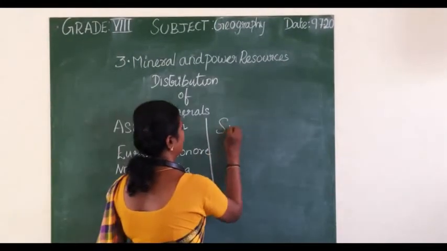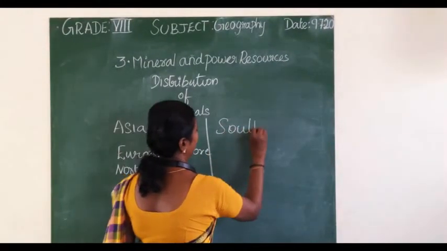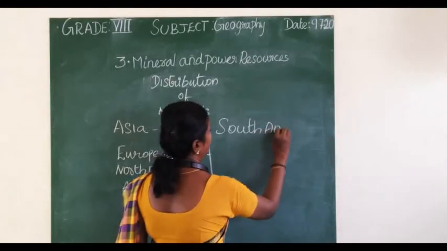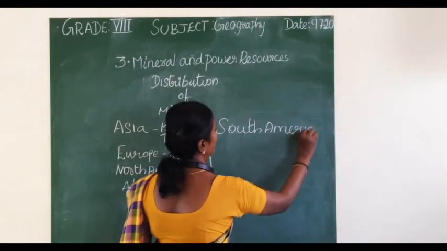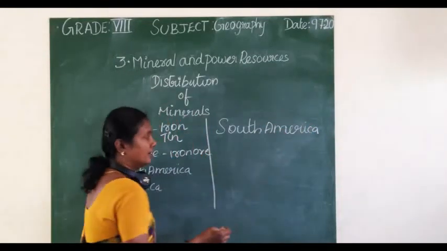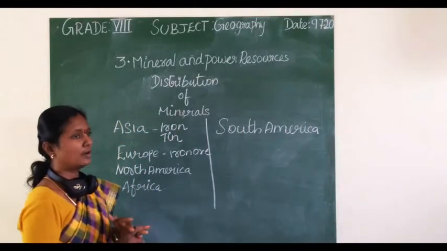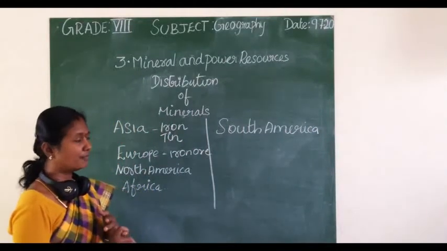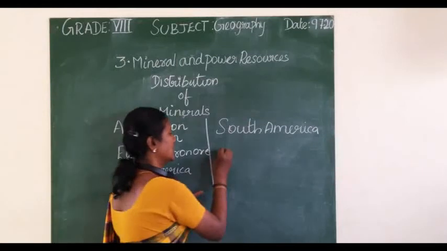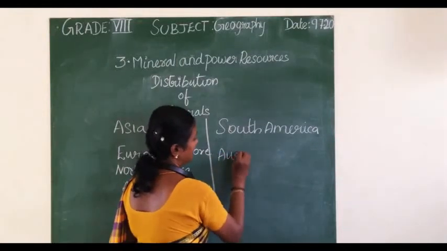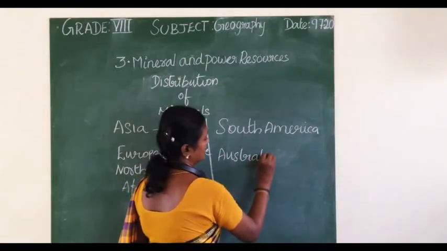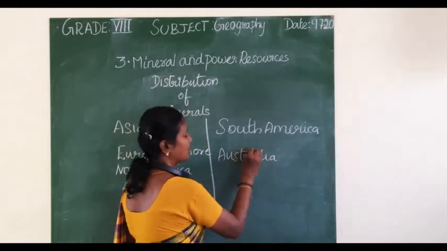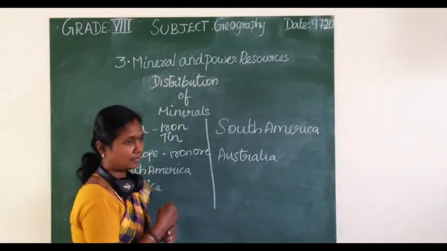Next, South America. Brazil is the leading producer of iron ore, whereas Chile and Peru are the leading producers of copper. The next one is Australia. Australia is the leading producer of bauxite in the world.